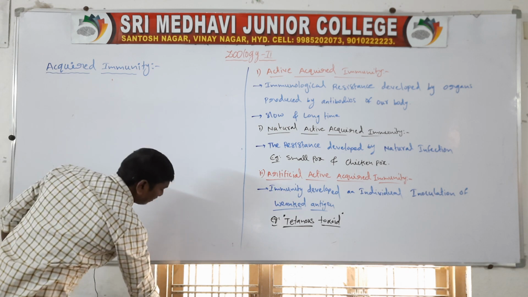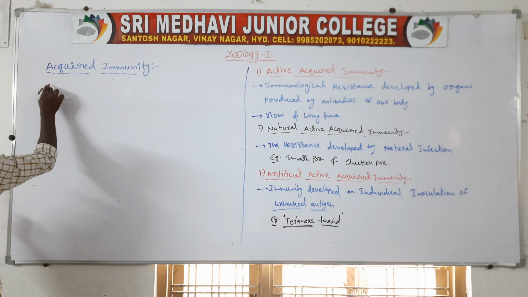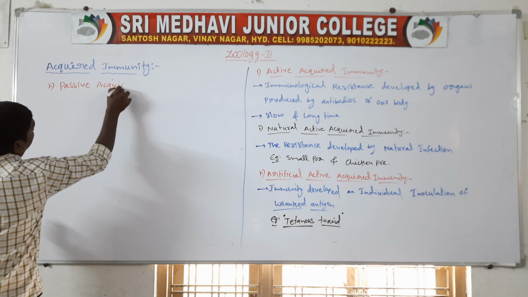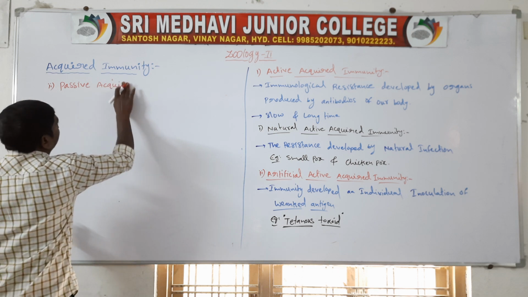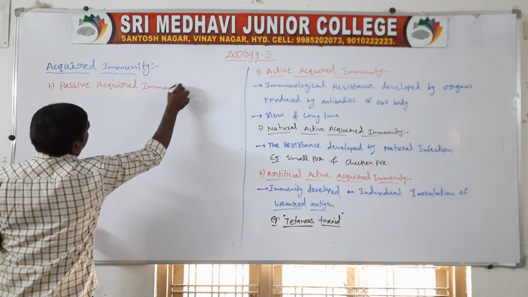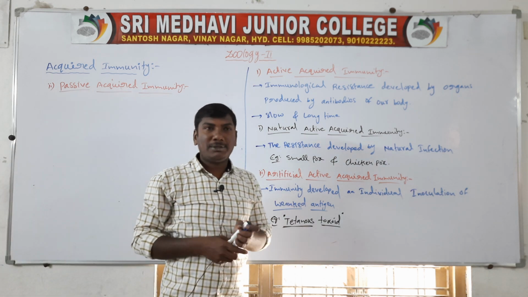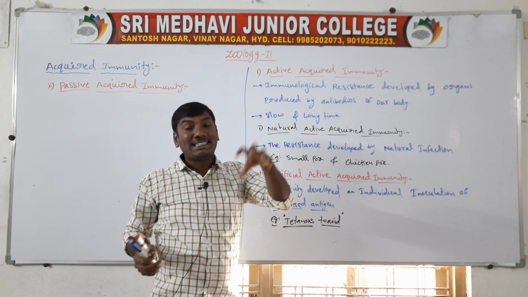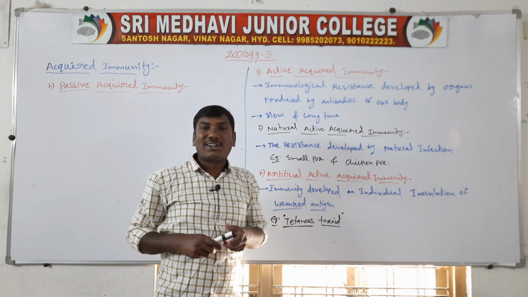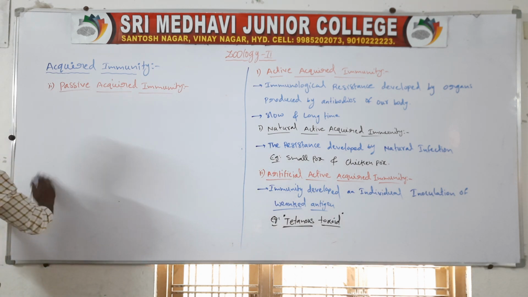Next one, passive acquired immunity. Passive acquired immunity means the immunological resistance developed by the transfer of artificial antibodies.